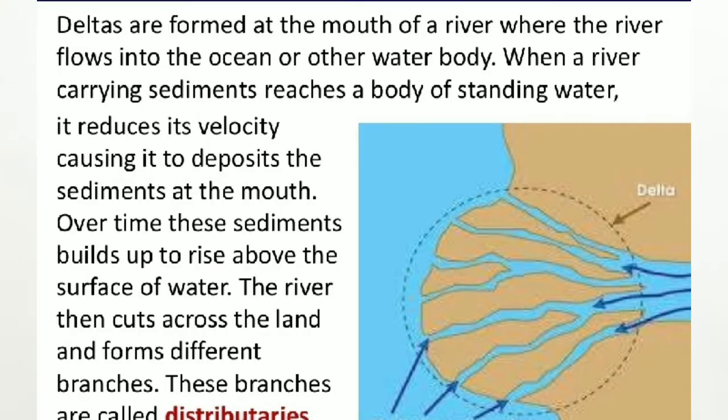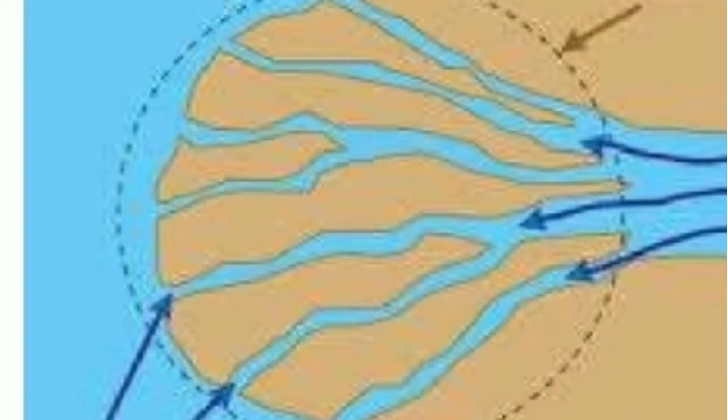Next depositional landform is a delta. When a river enters the sea or an ocean, the speed of the river becomes very slow, and the river is divided into different distributaries or into various small channels before entering the sea. When the river enters through these channels and its speed becomes slow, it starts depositing the sediments. These sediments are deposited by each and every distributary along the sides, which results in a fan-shaped alluvial deposit. These deposits are basically termed as delta. These deltas are also very fertile areas.